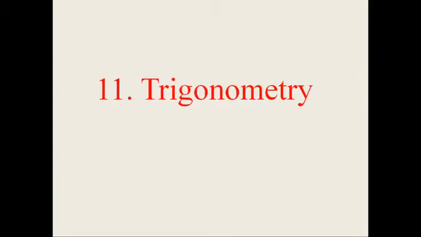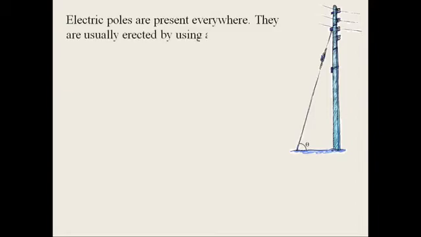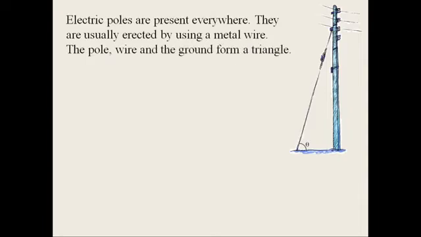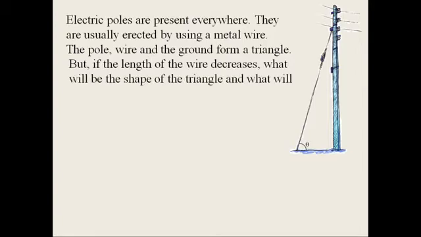This is our chapter, trigonometry. Let us take one situation. Observe this electrical pole. Electrical poles are present everywhere, we know that. They are usually erected by using a metal wire. The pole, wire and the ground form a triangle. But if the length of the wire decreases, what will be the shape of the triangle? And what will be the angle of the wire with the ground?